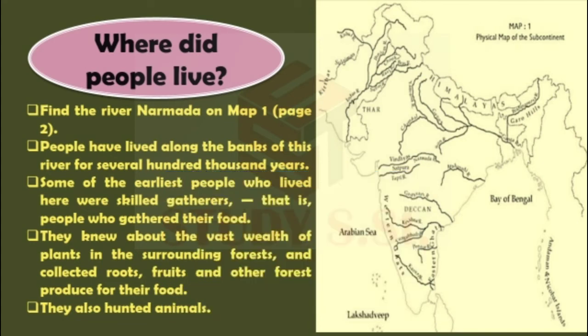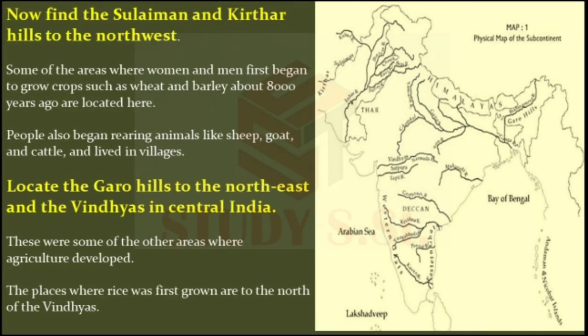Can you name again the things which were collected by them? These people used to collect forest produce, roots, fruits, right? And they also hunted animals. Now you have knowledge about hunters who hunt animals. Now let's find out Suleiman and Kirthar hills.